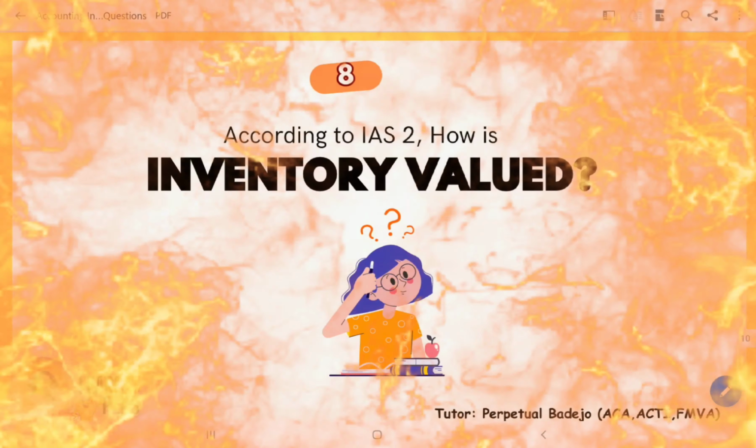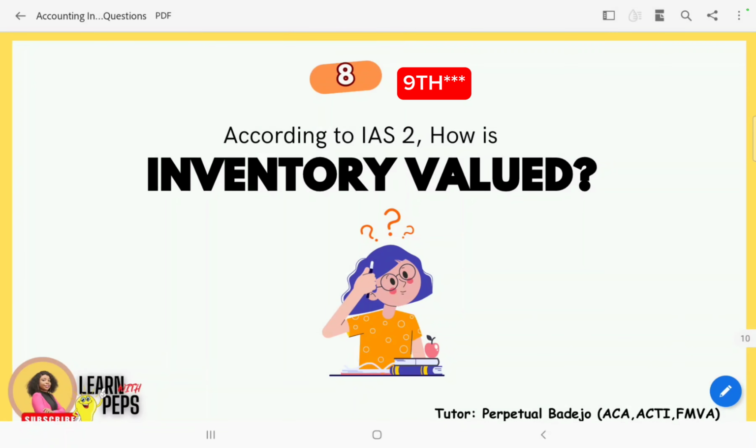The 8th question that we have is, according to IAS 2, how is inventory valued? So this is the answer. According to IAS 2, inventory is valued at the lower of cost and the net realizable value.